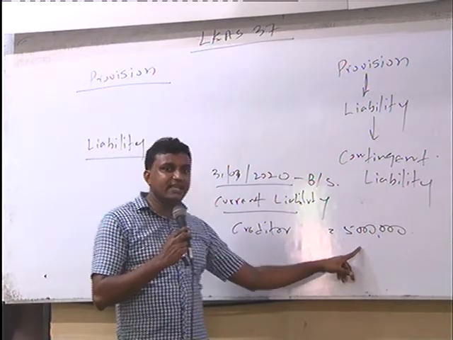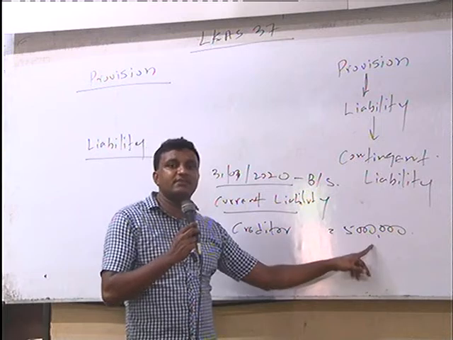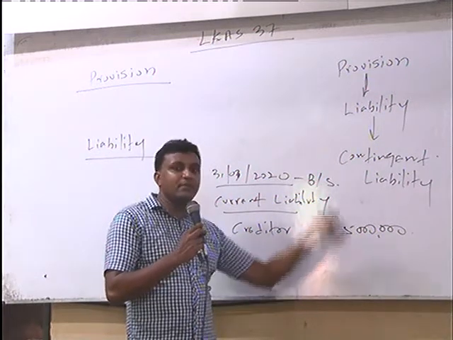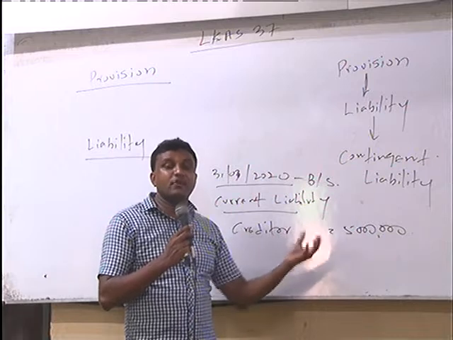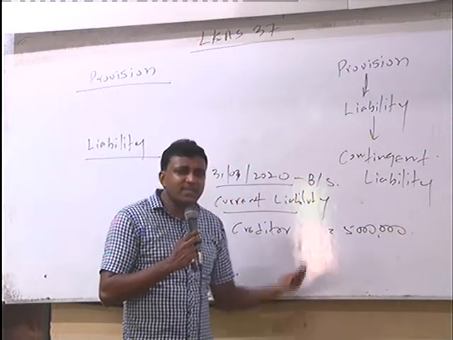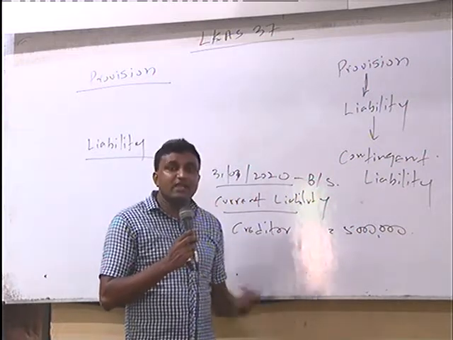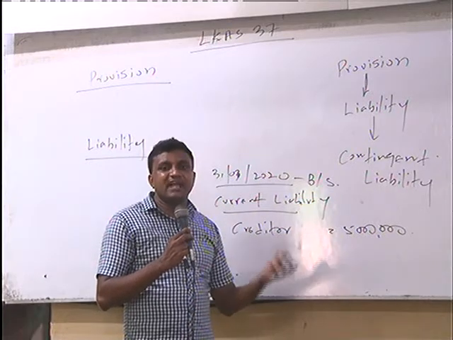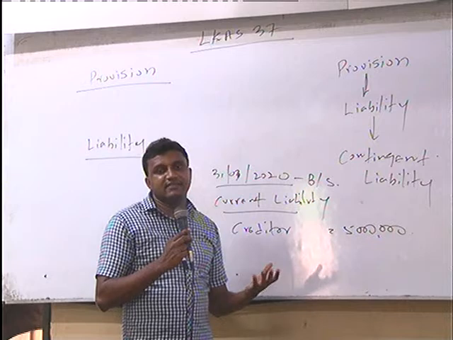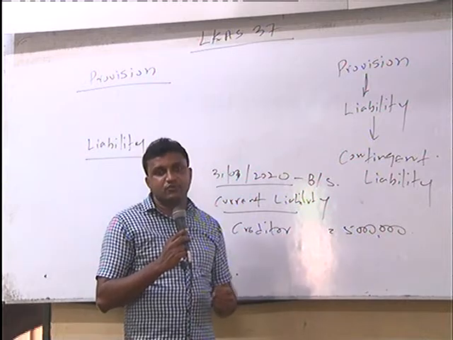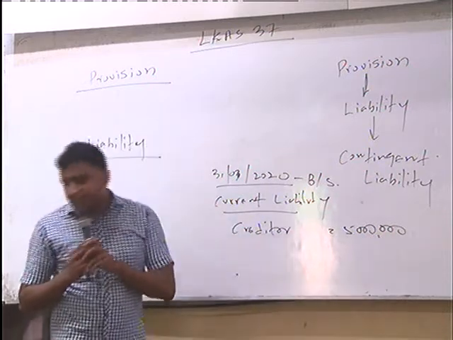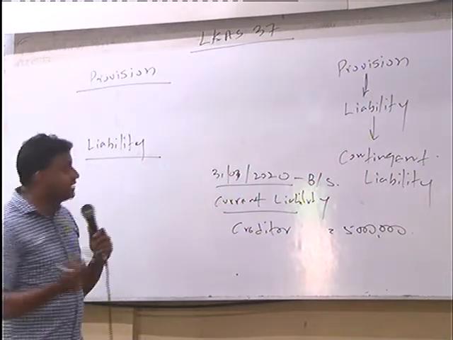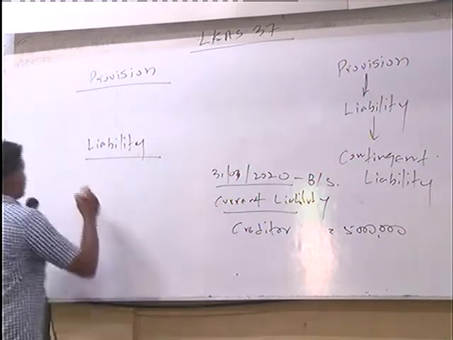What is the present obligation? For example, creditors of 5 million: there is an amount to pay. There is a 5 million amount payable to my creditors. This is the present obligation. Why is there a 5 million creditor amount in my account? Because the past event is that over the period I purchased goods and services on credit basis. So the first condition to create a liability in my accounts is that there should be a present obligation.